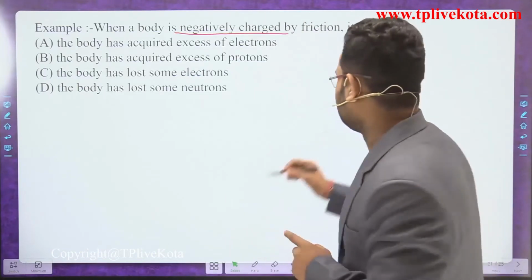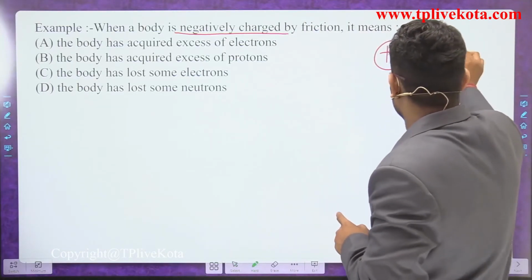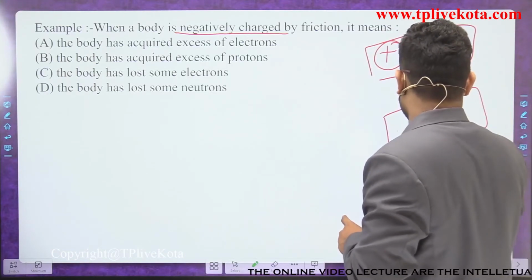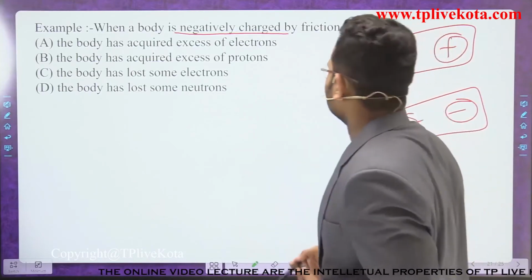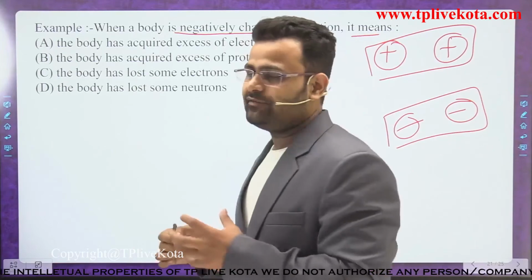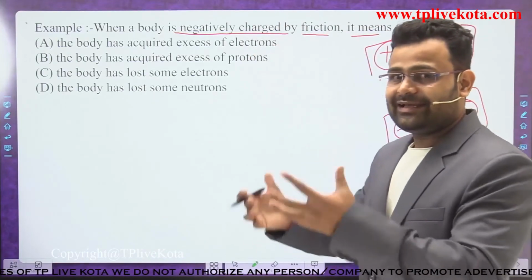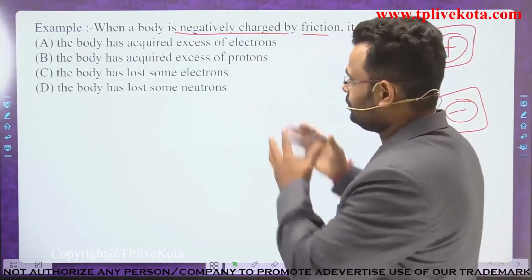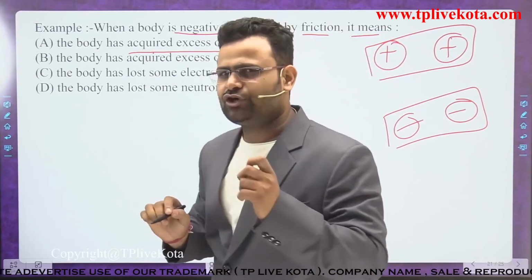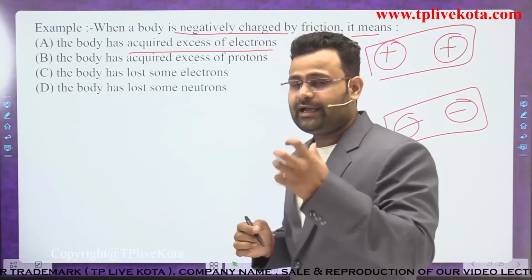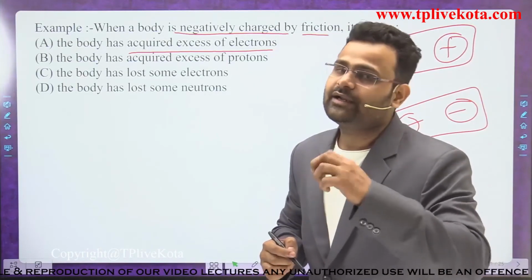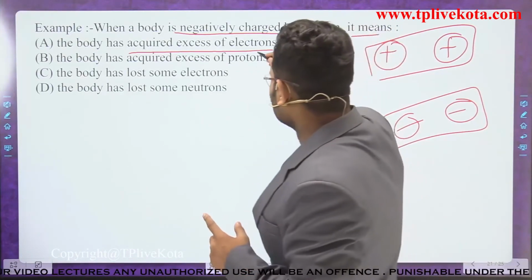There are two types of charge when we rub two bodies: one is positive and the other is negative. So the question is, when a body is negatively charged by friction, what do you mean by the body becoming negatively charged? It accepts electrons. Now read, a body acquires an excess of electrons, yes or no? Yes, that body has acquired more electrons, and due to that it becomes negatively charged. So the first option is correct.